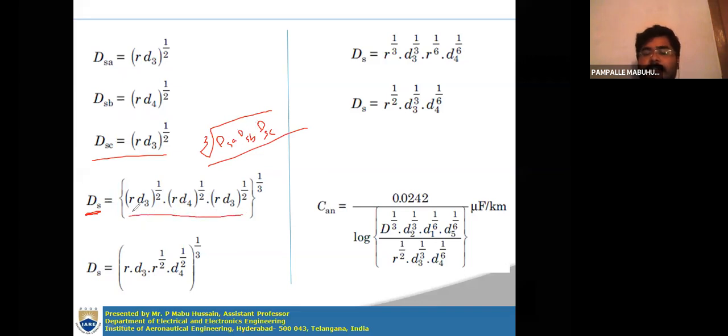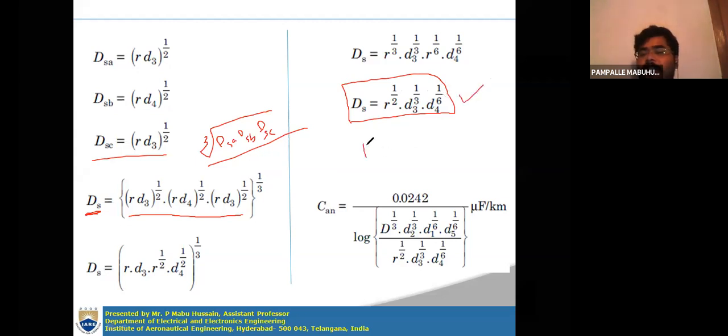You will get this equation: (r D3) whole to the power of 1 by 2, (r D4) whole to the power of 1 by 2, (r D3) whole to the power of 1 by 2, whole power 1 by 3. After some calculations, the final value you are getting here is D_S equal to small r whole to the power of 1 by 2, D3 whole to the power of 1 by 3, D4 whole to the power of 1 by 6.